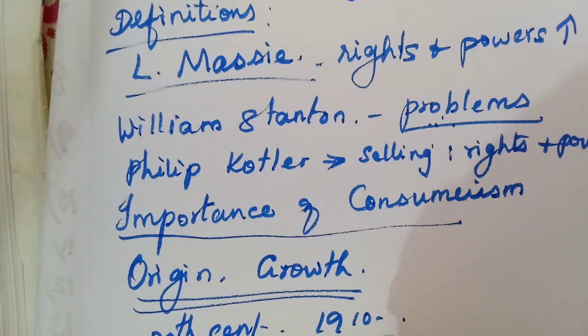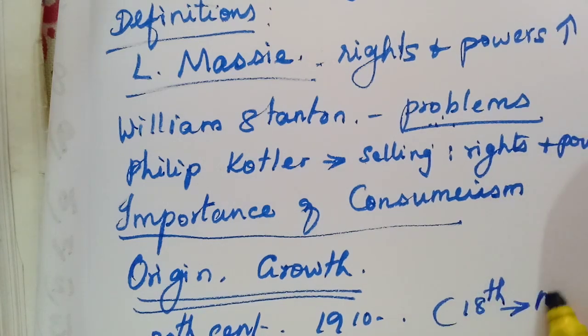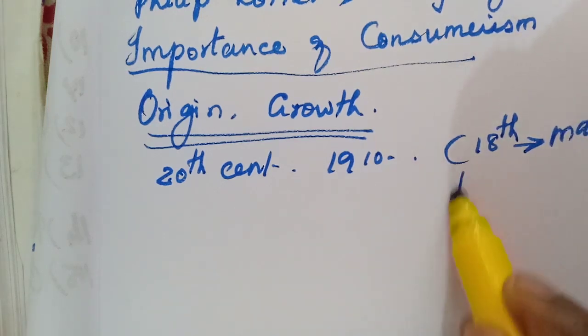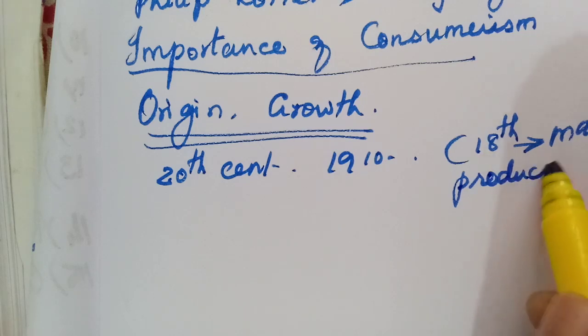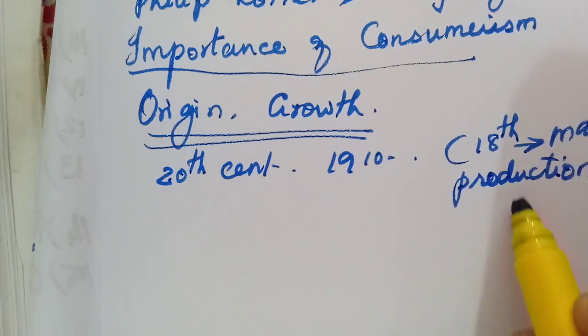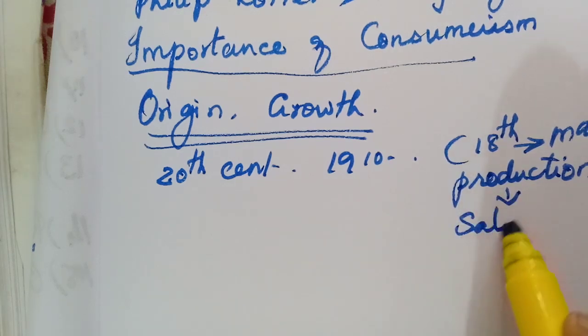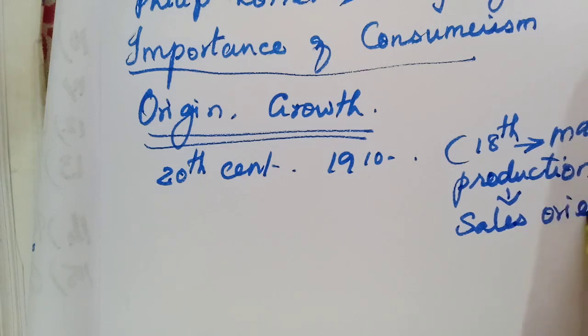Because we have learned what happened in the 18th century: mass production took place. The production was more. Then in the 19th century, what happened? Only sales oriented marketing. They had to sell the products, but because they had more production and more stock, they needed to sell them, and their main aim was to earn profit.